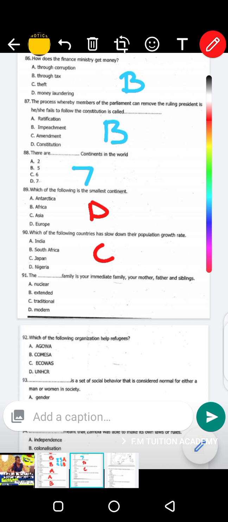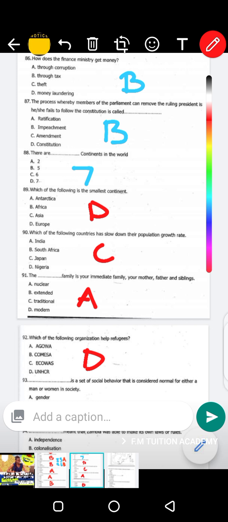Question 91. The dash is an immediate family where there's a mother, the father, and the siblings. It's called a nuclear family, A. Which of the following organizations helps refugees? People have always wondered what kind of organization helps refugees. It is UNHCR, D. UNHCR is the one that helps refugees.